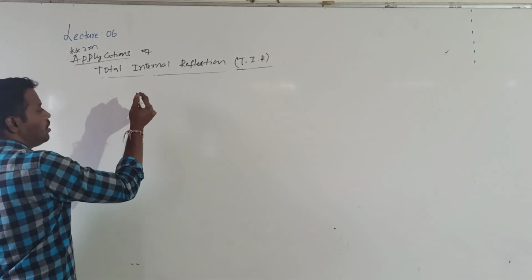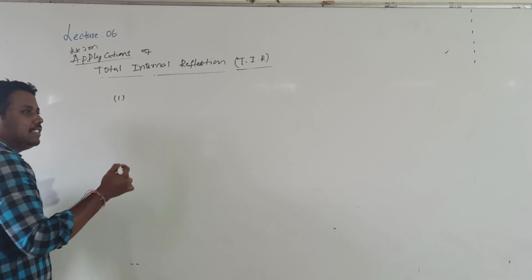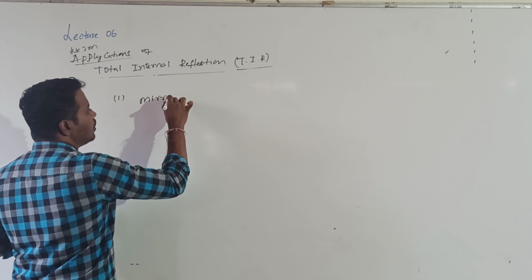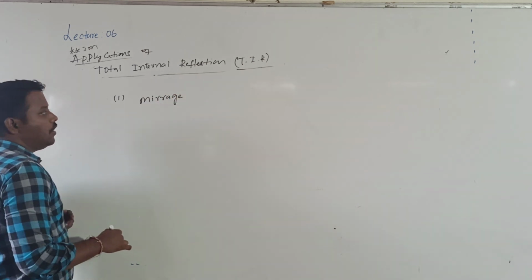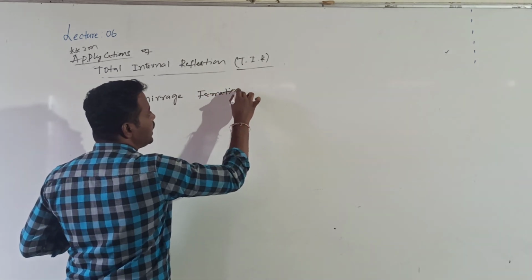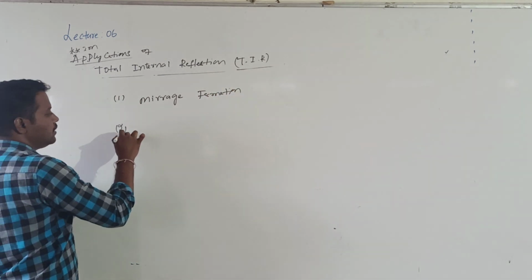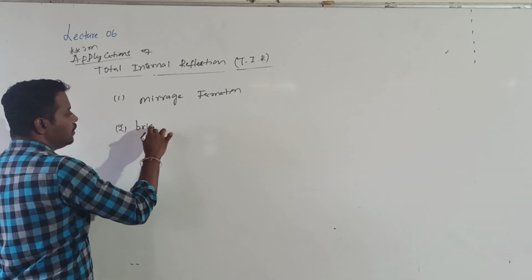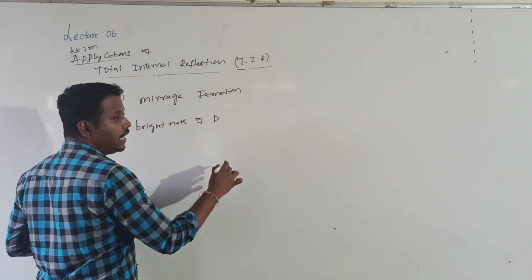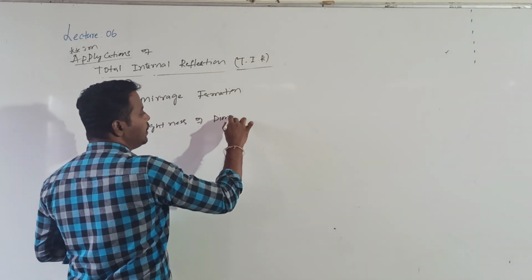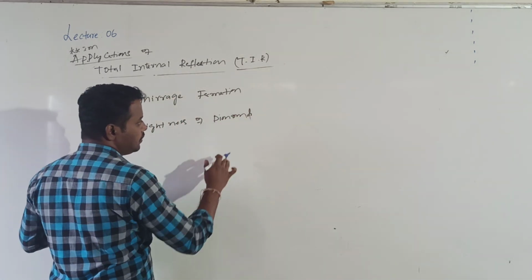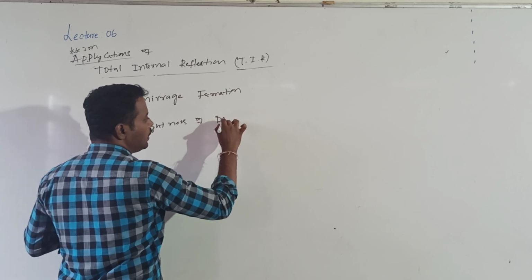Because of this total internal reflection, there are some applications. We can explain the formation of mirage; the formation of mirage is because of this TIR only. One more application is the brightness of diamond. The brightness, or sparkling, of diamond is because of total internal reflection.